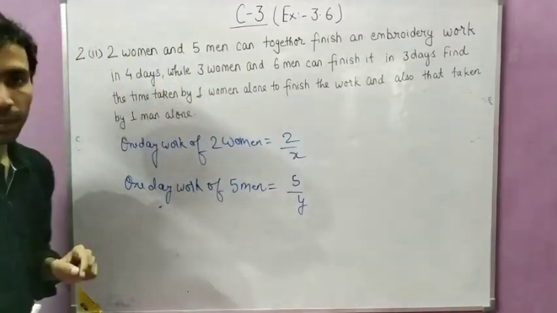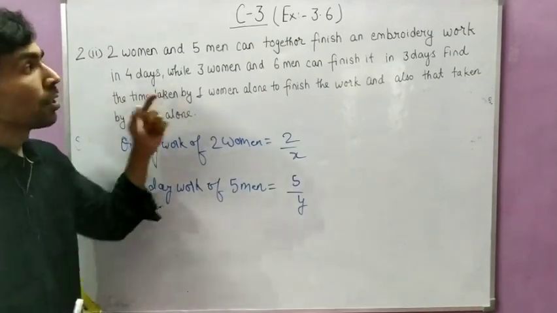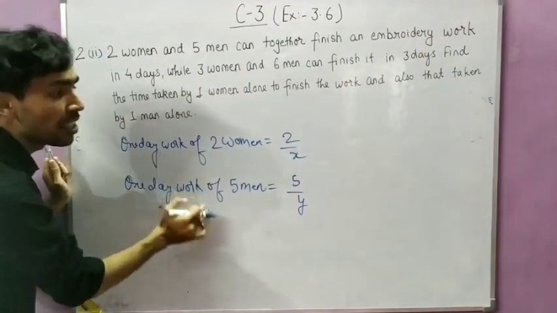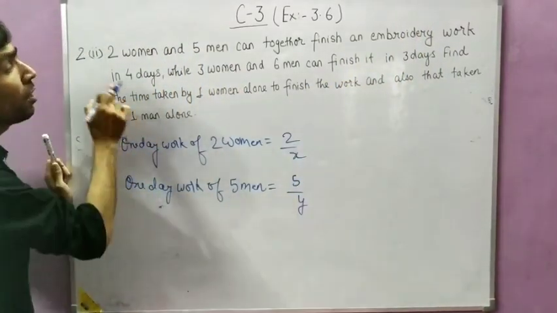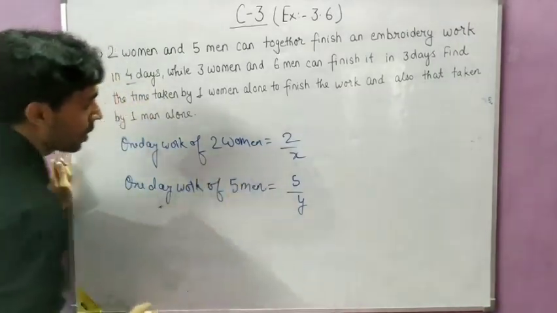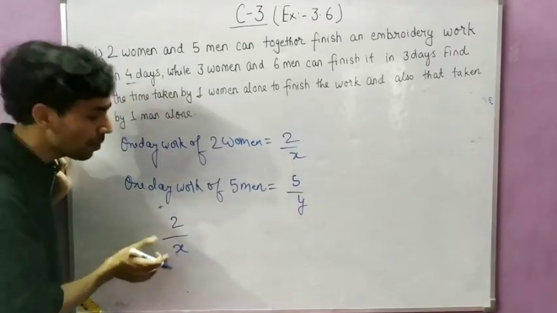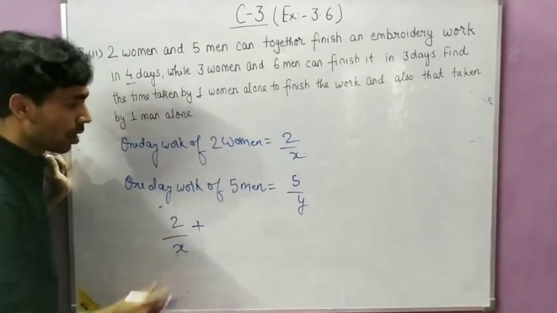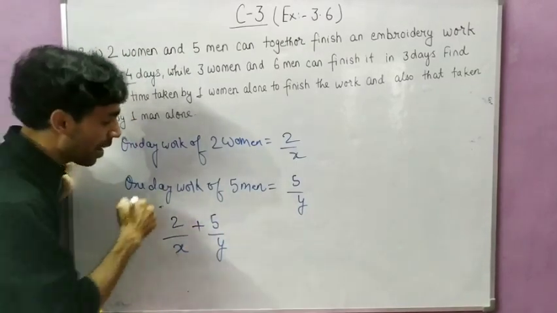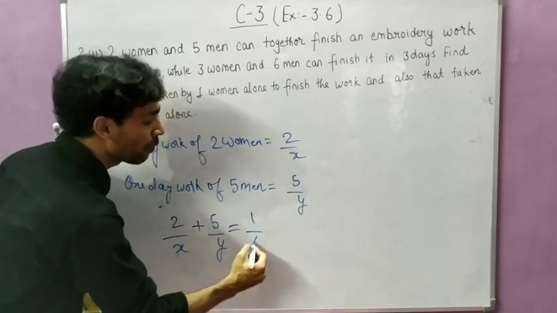4 days. Okay, they can complete the embroidery work in 4 days. So what we will do, we will add these two works, which will be equal to the 1 day work of both of them, that will be 1 by 4. So when we add them, we will get 2 by x, this is the 1 day work of 2 women, plus 5 by y, this is the 1 day work of 5 men, and when both are added, these two will be equal to 1 by 4.